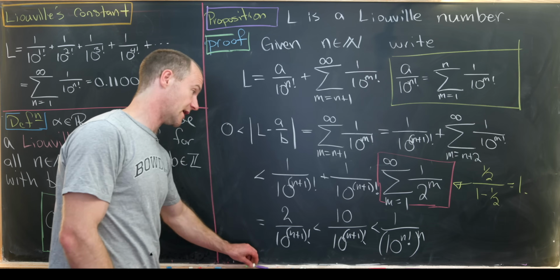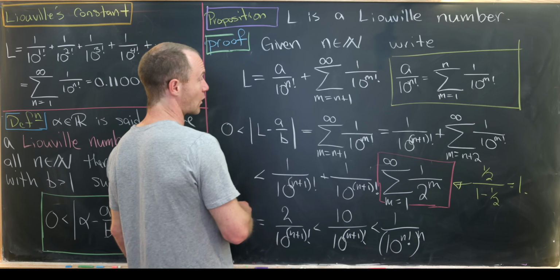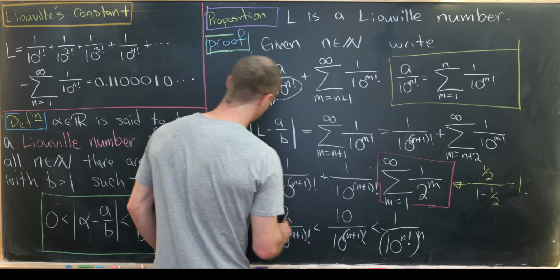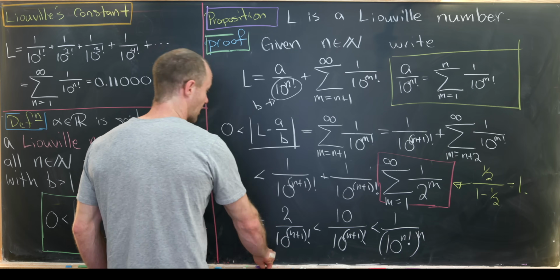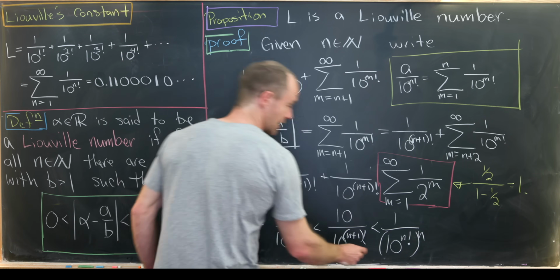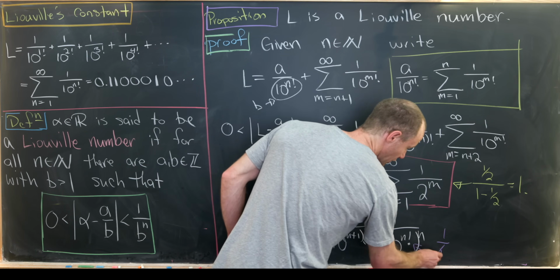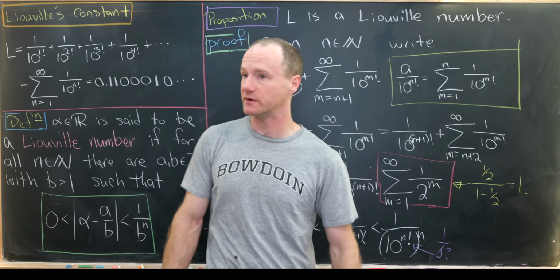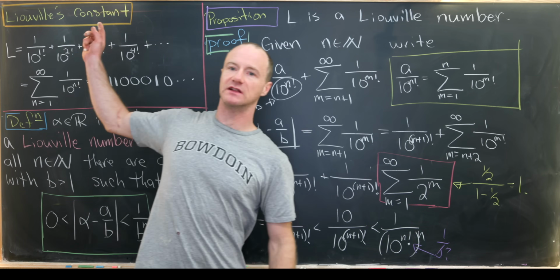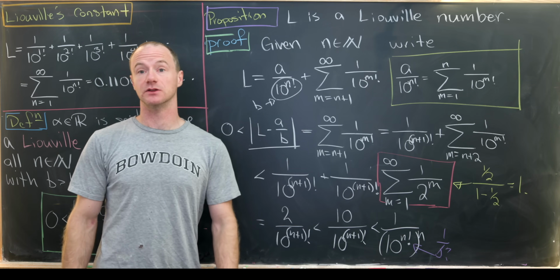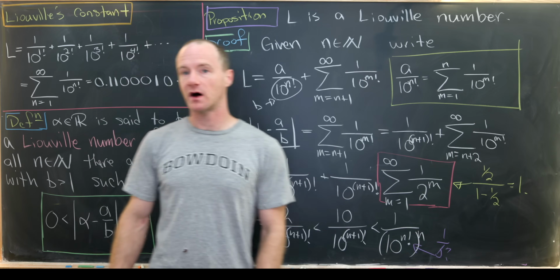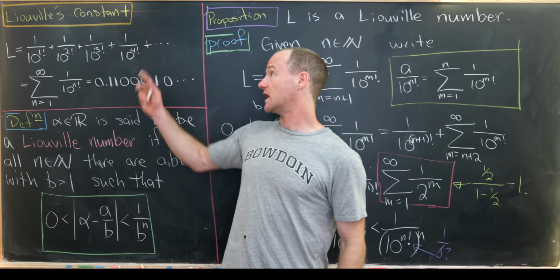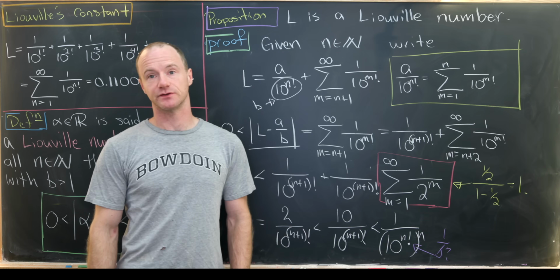So anyway, notice that since the role of B here is being played by this guy right here, we have that the absolute value of L minus A over B is less than 1 over B to the n, as needed to satisfy this definition of a Liouville number. So that means we've shown that Liouville's constant is a Liouville number. Now we can move on towards showing that all Liouville numbers are transcendental, and thus Liouville's constant is also transcendental.